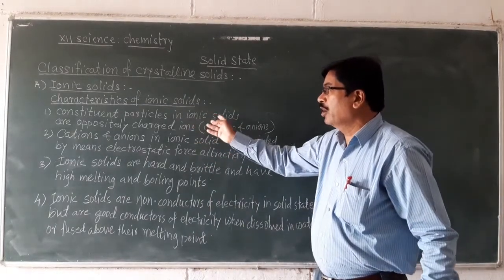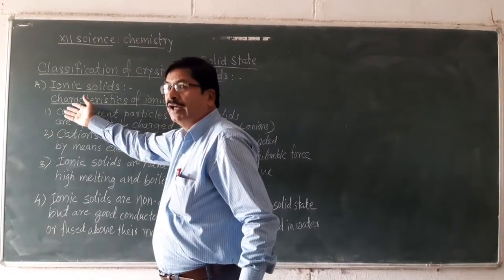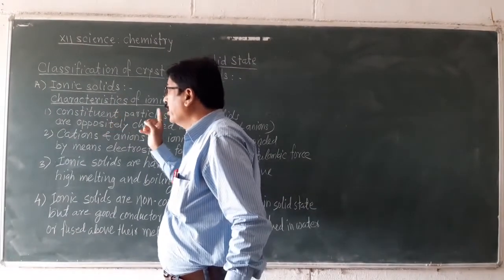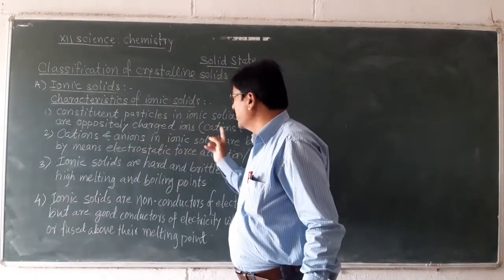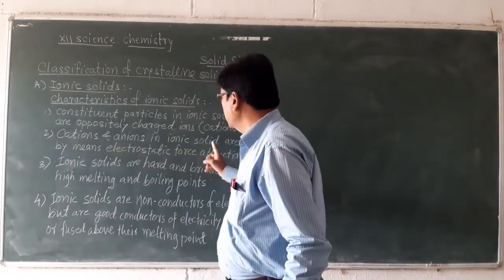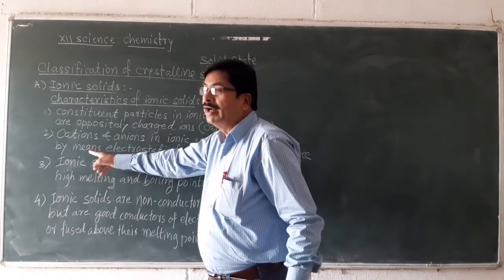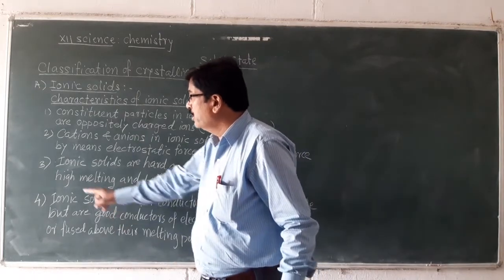Ionic crystalline solids can be explained with the help of these characteristics. First, in ionic solids, constituent particles are oppositely charged ions, that is cations and anions. And these cations and anions are bonded by means of electrostatic force of attraction or Coulombic force.